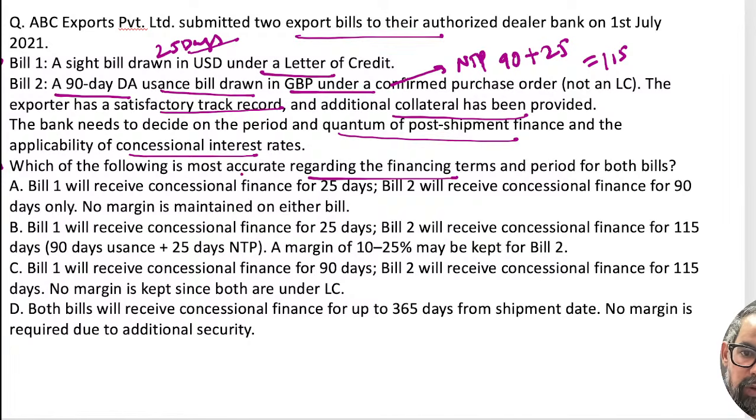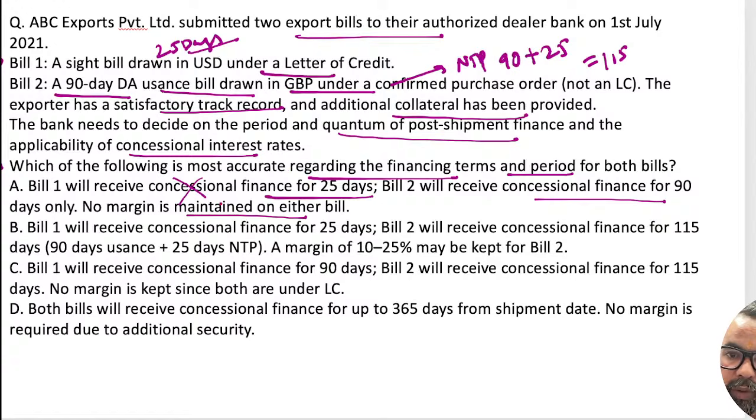Which of the following is most accurate regarding the financing term and period for both bills? The period will be 25 and 115. One option says bill one will receive concessional finance of 90 days, and no margin is maintained on either bill. No, in the second bill we have to maintain a margin also.